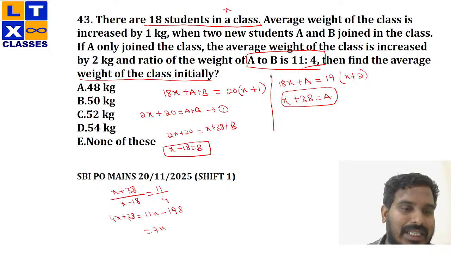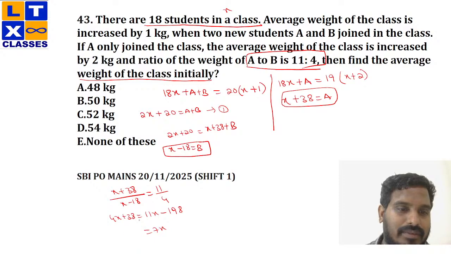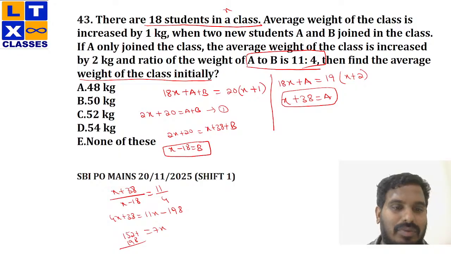Now plus 198 plus 38. So this is 4 into 38, right? We forgot to multiply it with 4. So the value of this would be 4 3s are 120 plus 4 8s are 32. So this is 152 plus 198, which is equal to 350.